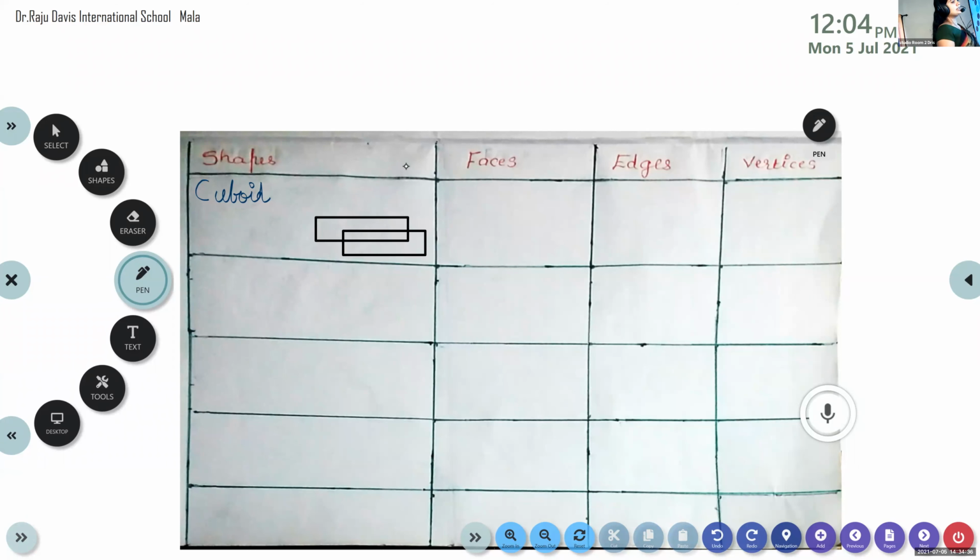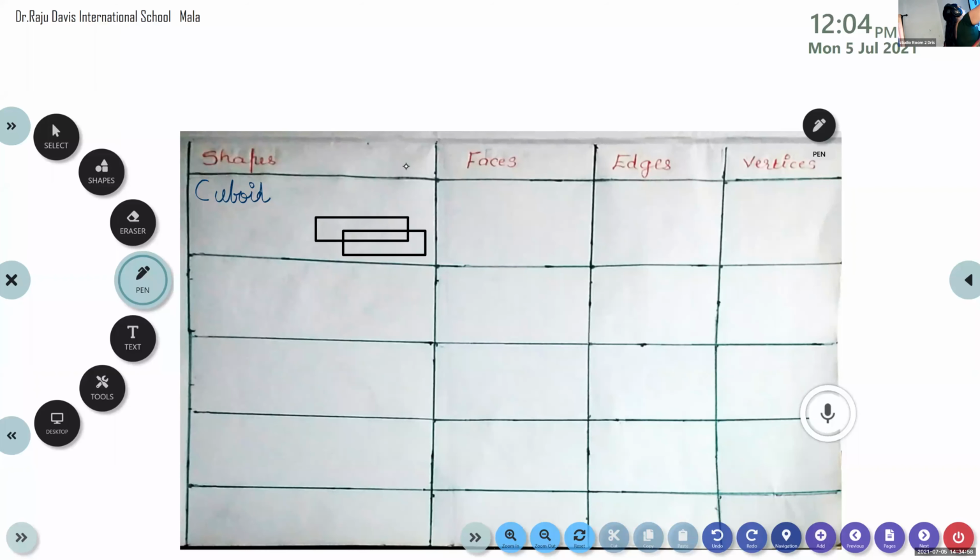After that, have you all completed 2 rectangles? Okay. After that, you can join the corners of the rectangles like this.